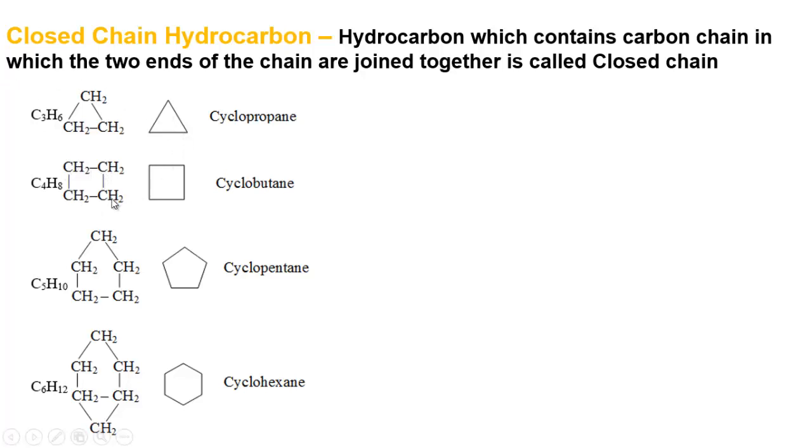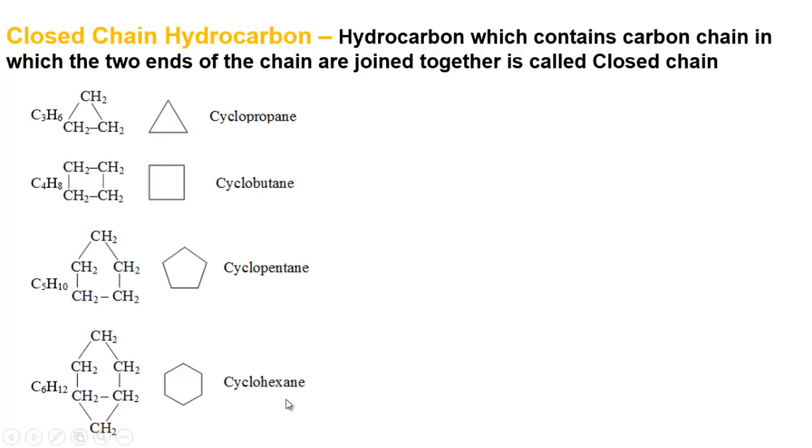Also, when four carbon atoms join together in a chain and form a cyclic structure, then it will form a square shape. So cyclobutane you can represent by using this square shape. Like this way, when five carbons form a closed chain structure, in that case their shape will be like this pentagon shape. So cyclopentane will be expressed by pentagon shape. Like this way, cyclohexane will be expressed by hexagon shape, like this way.